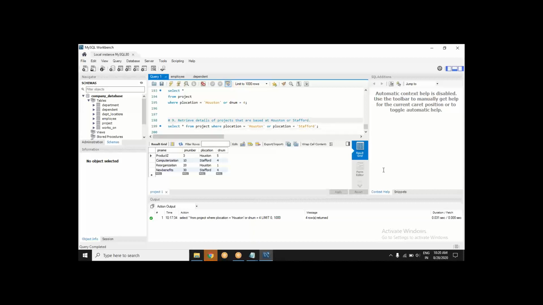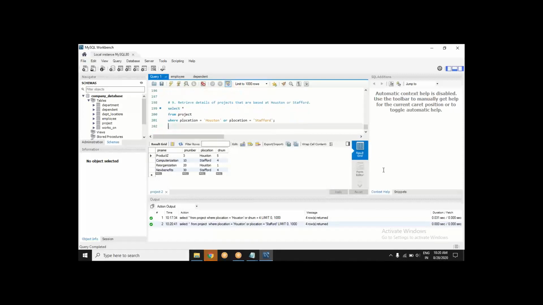See, this one is pretty straightforward. Most of you have done it this way. Select all from project table. Now, what is the condition? P location can either be Houston or P location can be Stafford. This was the question. I needed to fetch the records where the project is based at Houston or Stafford. So this works just fine. It will fetch me only the projects which are either based at Houston or Stafford.